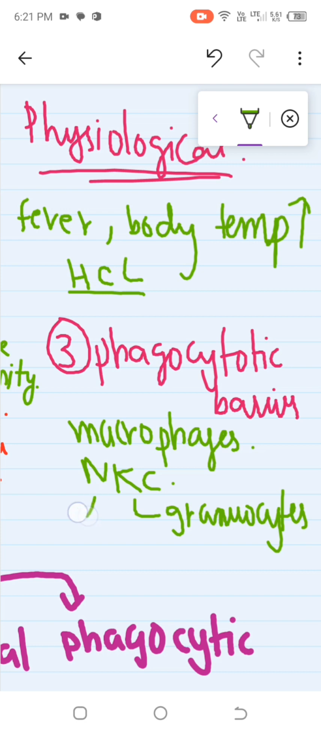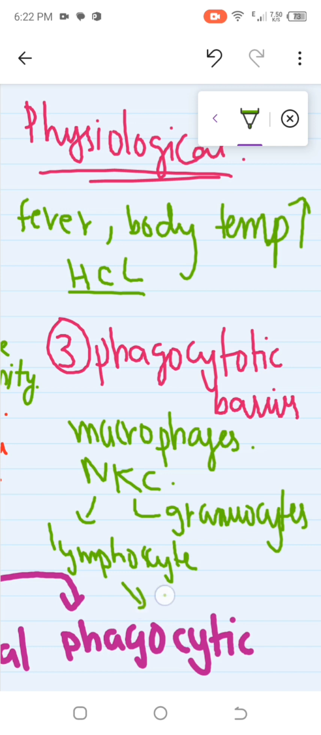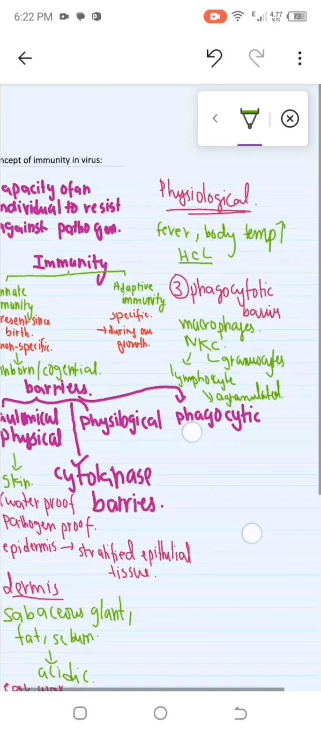And like we can say, lymphocytes are there. Lymphocytes are basically divided into two types: one is agranulated, another is granulated. So these are agranulated. Fine, I hope this is clear.